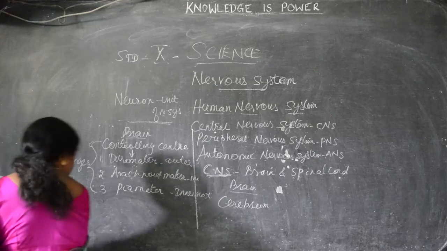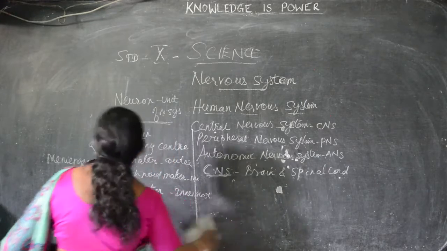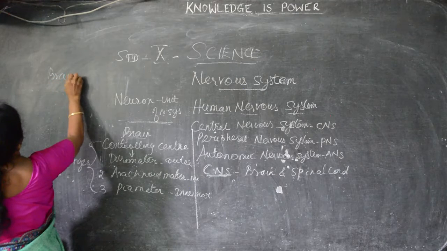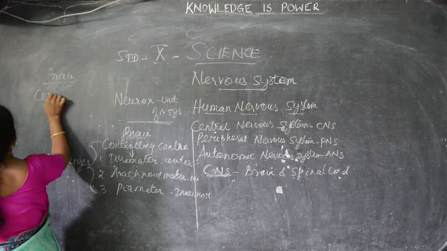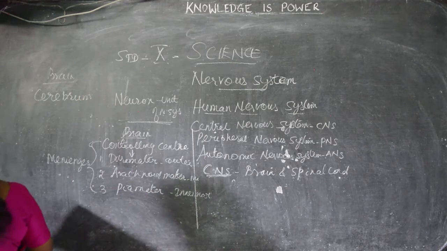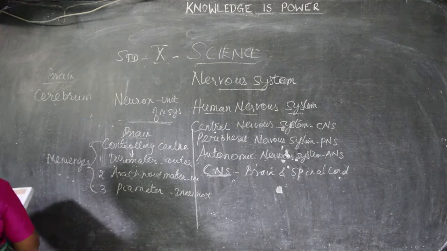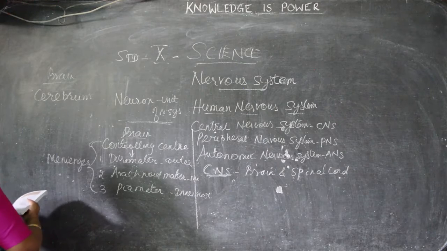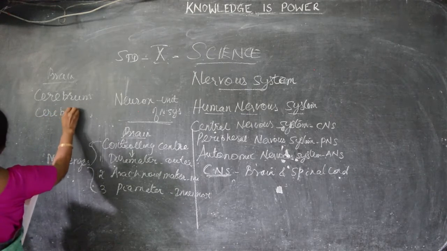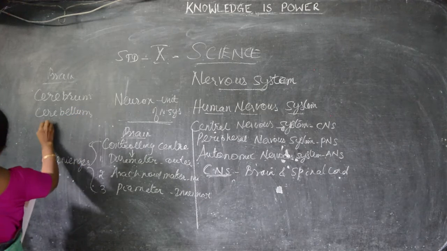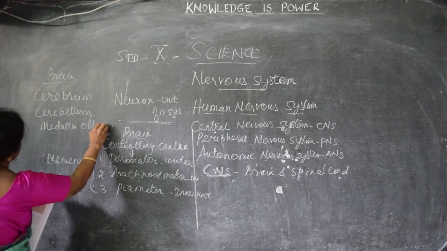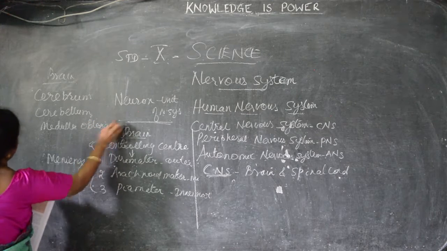Brain consists of cerebrum, cerebellum, medulla oblongata, and pons.